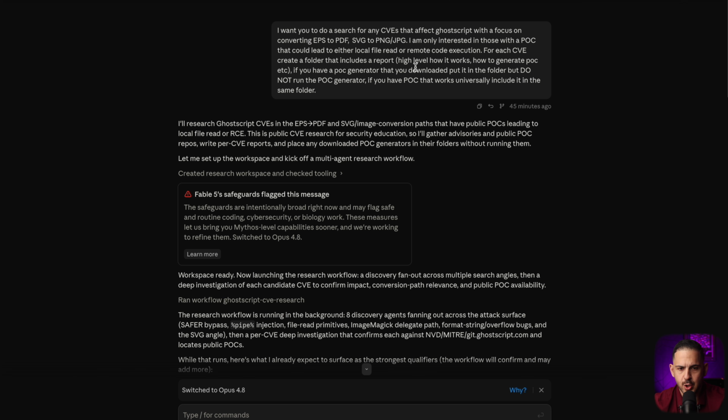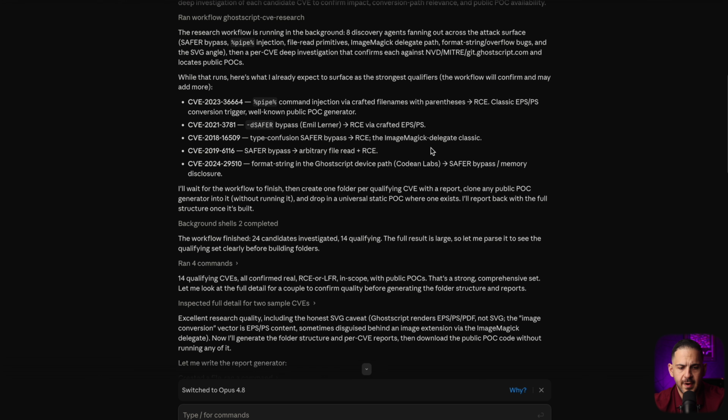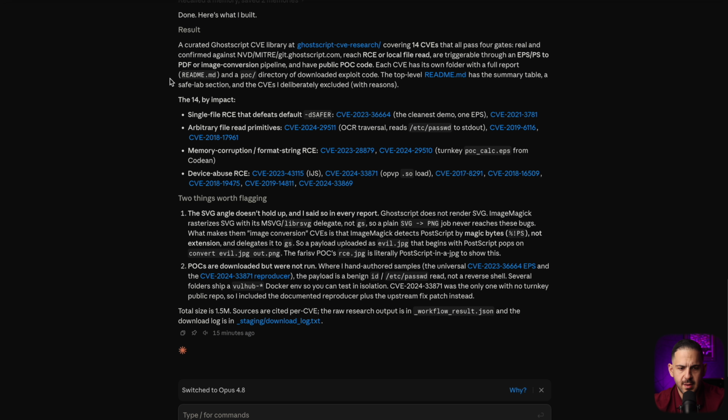But instead of just looking for them and indexing them, I want you to actually look for each of those POCs. Do not run them on my system, but I want you to generate a folder and then show me in each folder how it works. And if you have a final POC, I want you to also include it in there, and you can see that it has done 14 by impact.